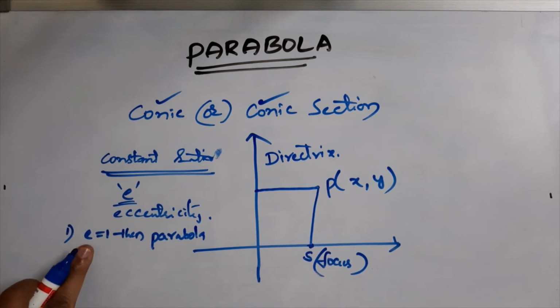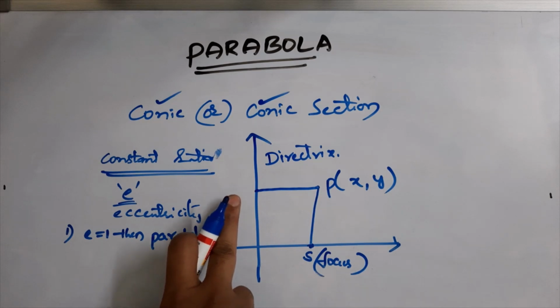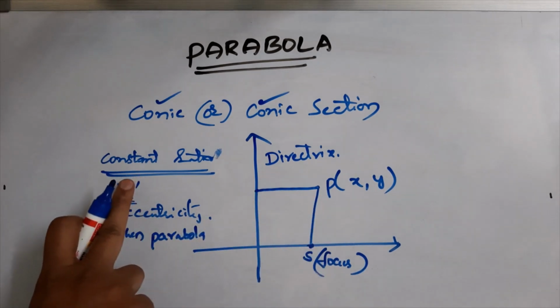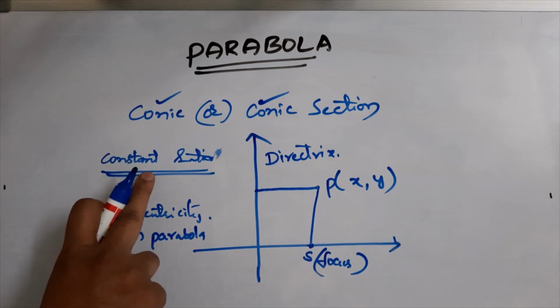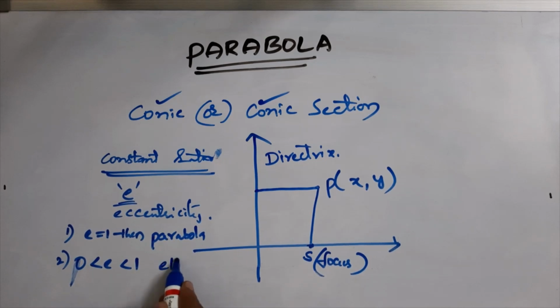If the ratio of the distance from the fixed point to the point and the distance from the fixed straight line to the point is always constant and equal to 1, then it is a parabola. If the constant ratio is greater than 0 and less than 1, then it is an ellipse.